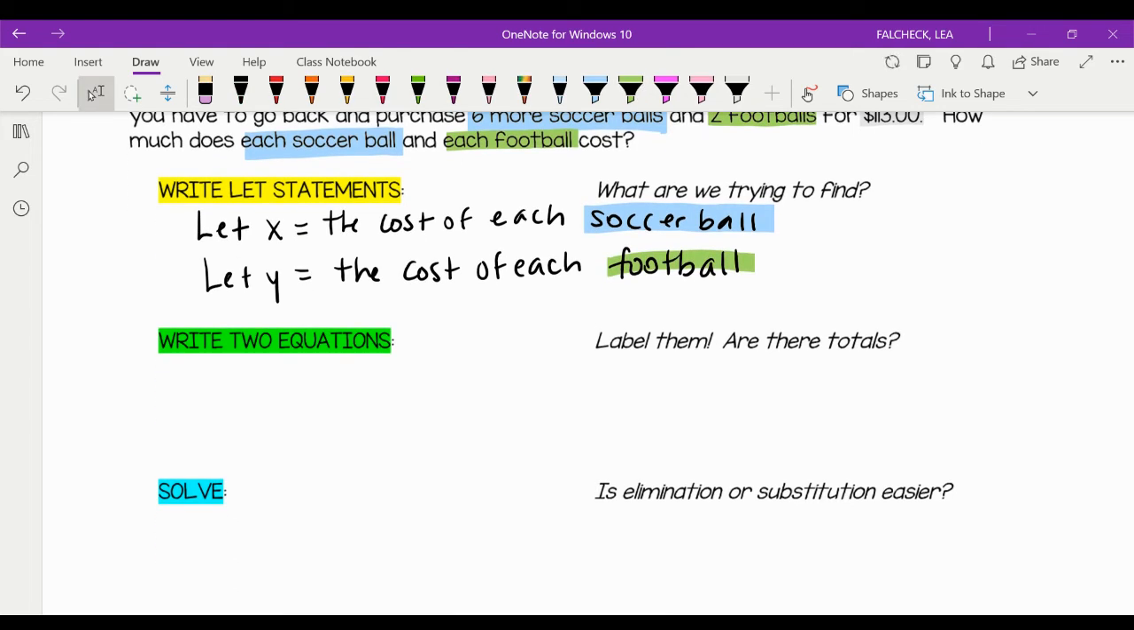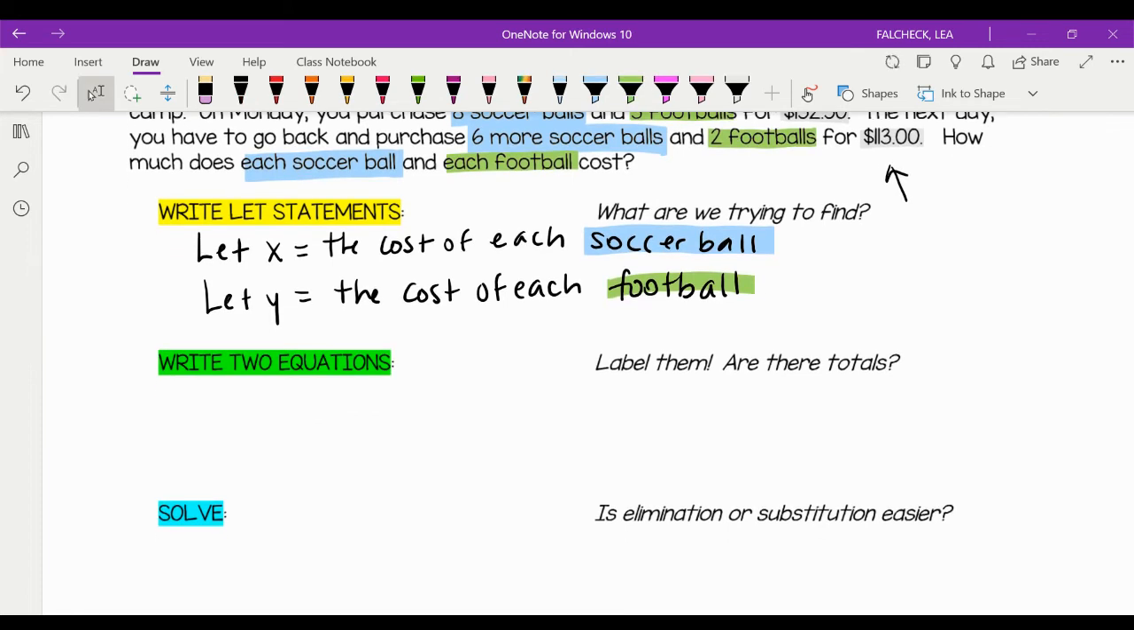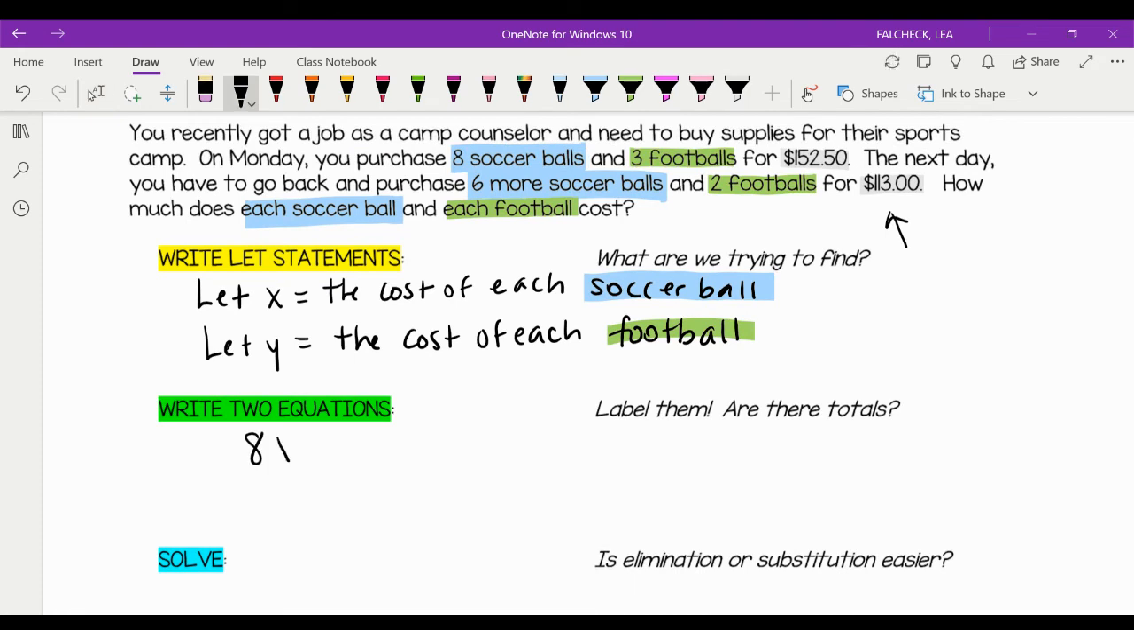Using our let statements, we're going to write equations that model the situation given to us in the problem. And our two equations are going to be 8 soccer balls plus 3 footballs had a total cost of $152.50. And then 6 soccer balls plus 2 footballs cost $113.